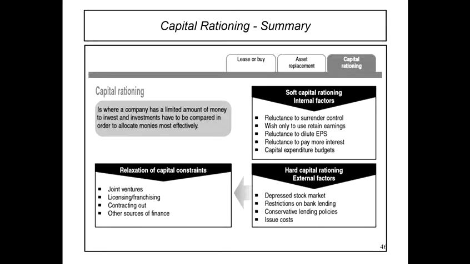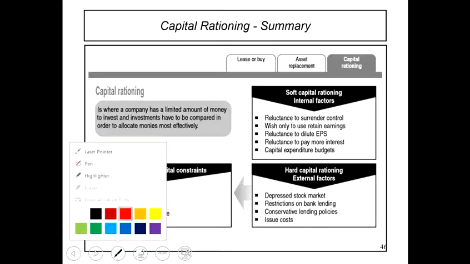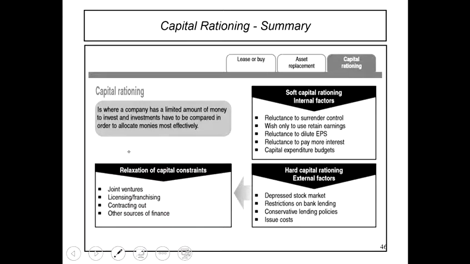Alright, so now let's move to 6.8. Okay, last but not least for this topic is capital rationing. So what is capital rationing? Capital rationing is where a company has a limited amount of money to invest and investments have to be compared in order to allocate money most effectively.